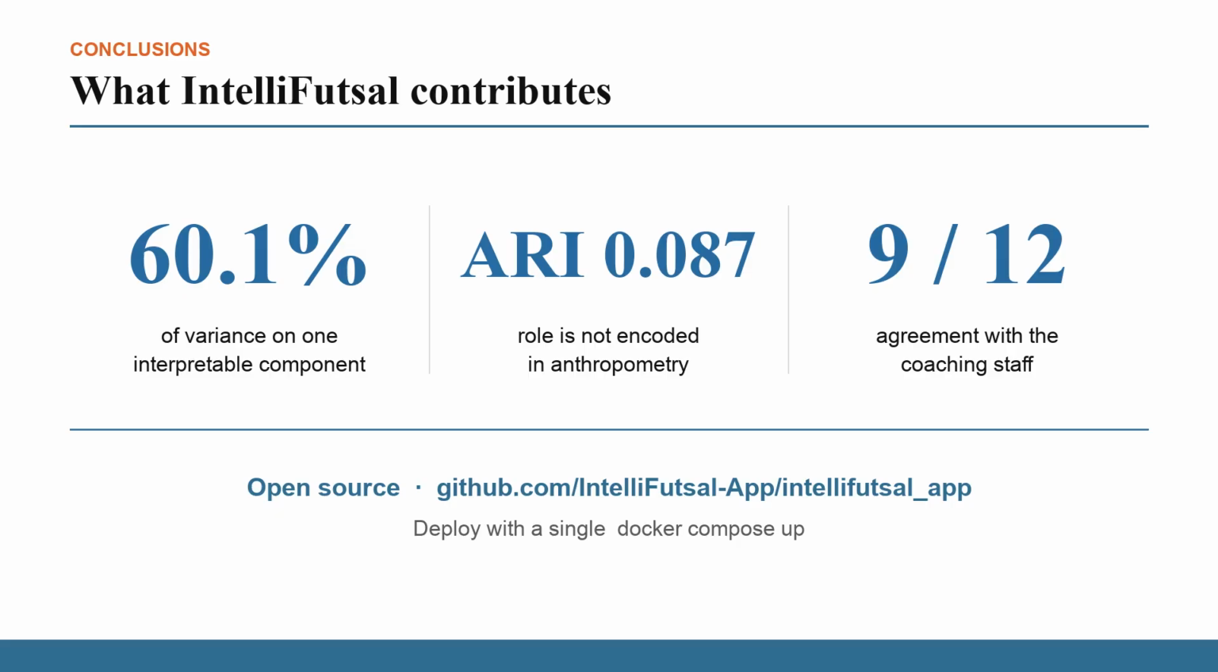So, the platform does not automate a decision the data cannot support. On 9 of the 12 athletes, the deployed system agrees with the coaching staff, and it disagrees on exactly those athletes whose physiology departs from their role. That divergence is surfaced to the coach as actionable information. Complete source code is publicly available. Thank you.